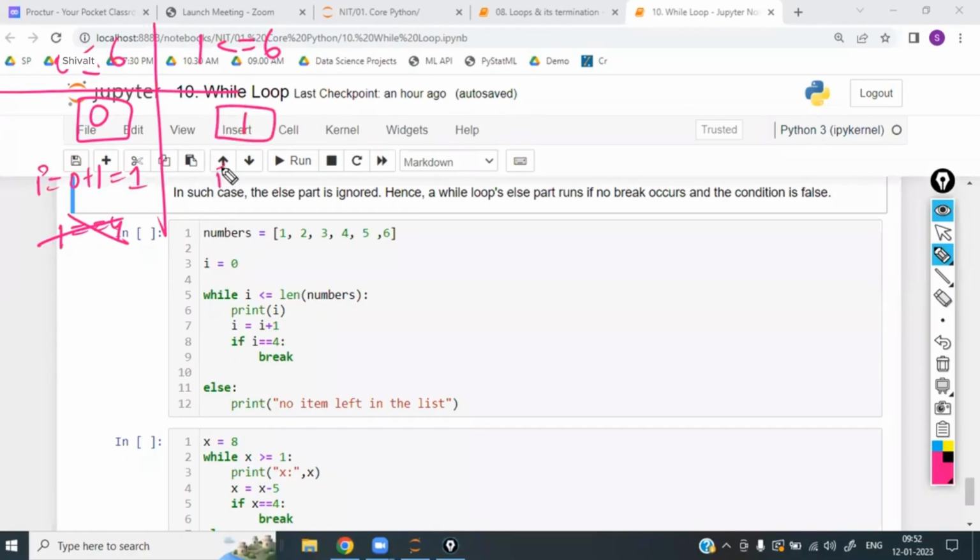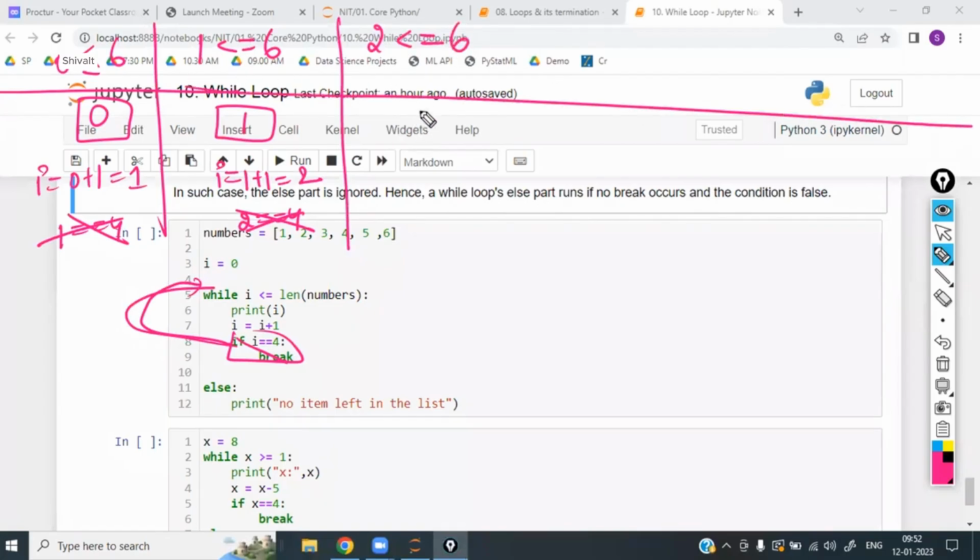Now next line. What is in the next line? I is equal to I plus 1. That is 1 plus 1, which is 2. Now is 2 equal to 4? No. Again it is not. So come back again from here to here. If it is true, you have to enter inside the if block. Since it is not true, you have to come back to this one. Now 2 is less than or equal to 6.